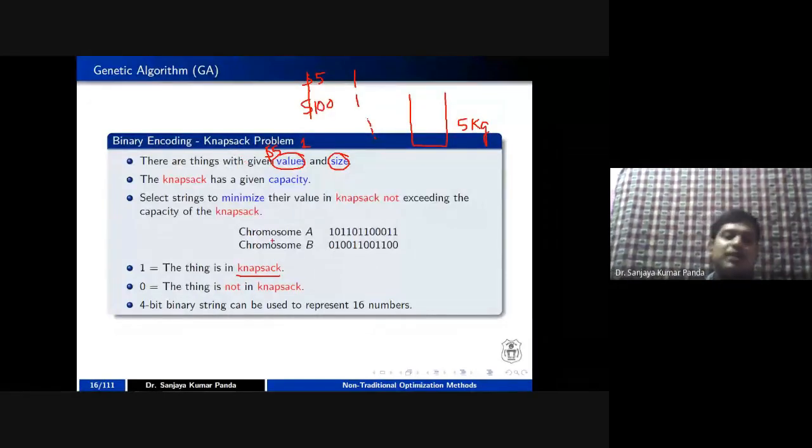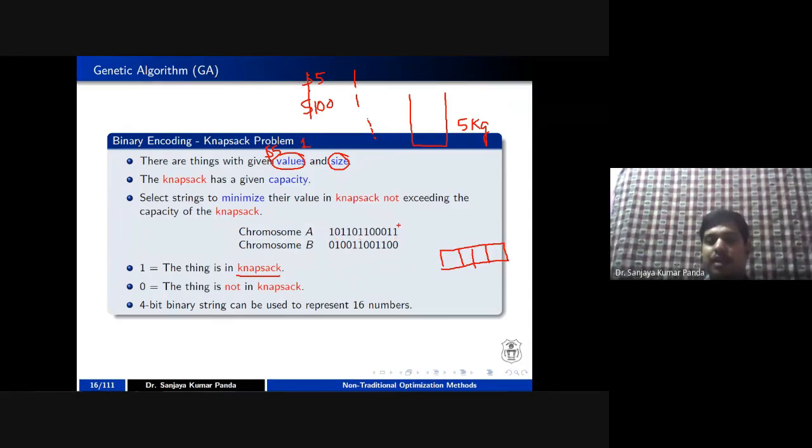So you can see here, if a particular problem has a chromosome size of 4, whereas here, as I mentioned, the chromosome size we have taken is 12. But in a particular problem, if the chromosome size is 4, then in a 4-bit case, with values 0 and 1, you can get 16 solutions.